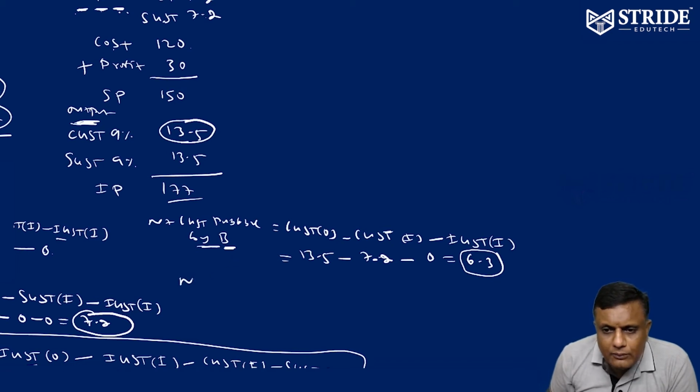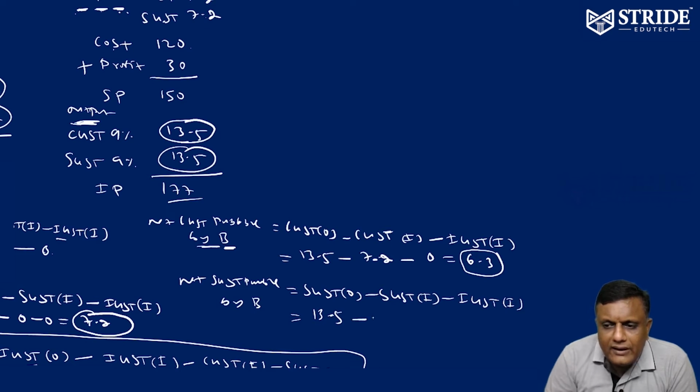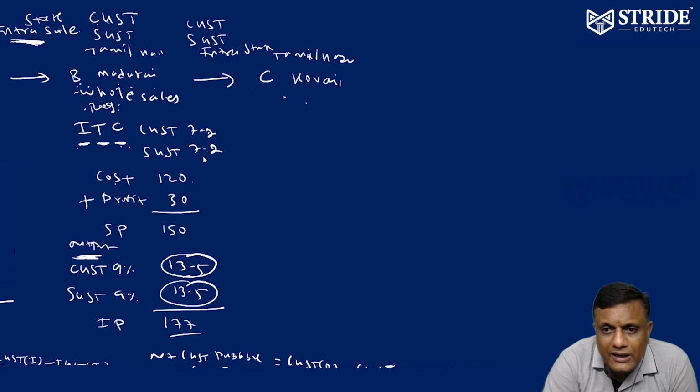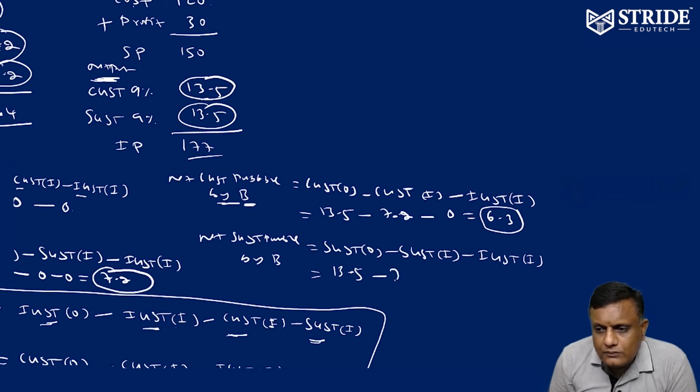That's it. Similarly, net SGST payable by B is equal to SGST output minus SGST input minus IGST input. What is SGST output? Here 13.5, that is the collected amount. Output means collected amount from C. How much SGST paid by B to A? 7.2. So 7.2 minus IGST input, which here is 0.